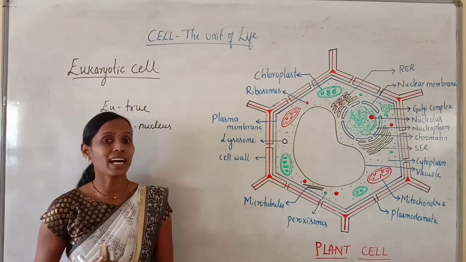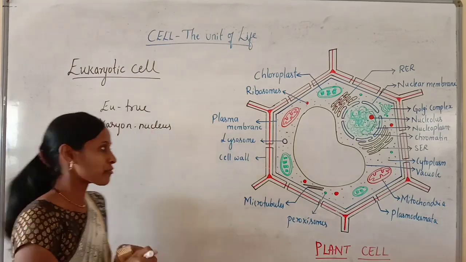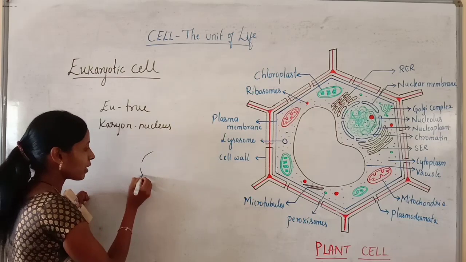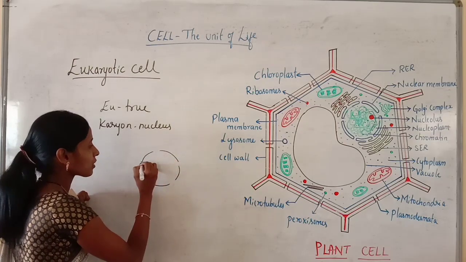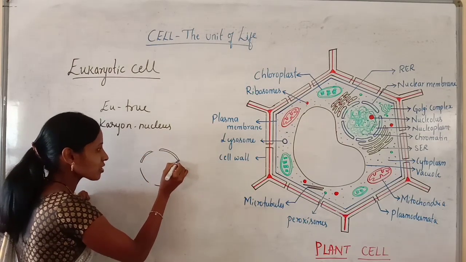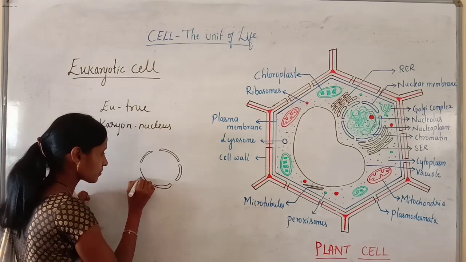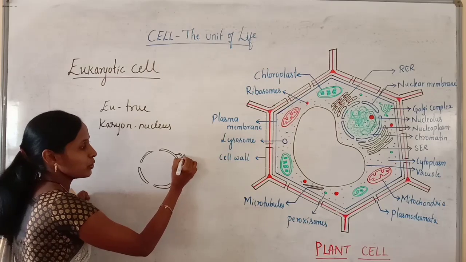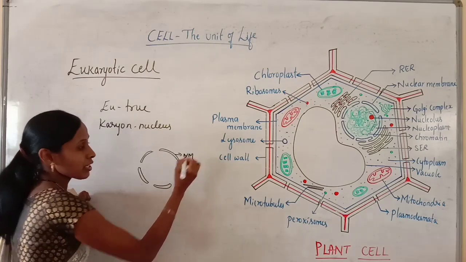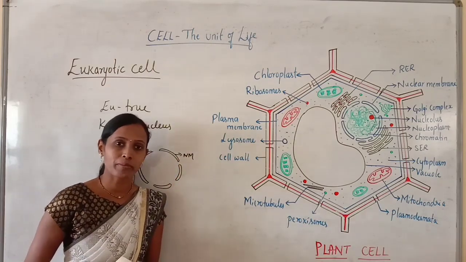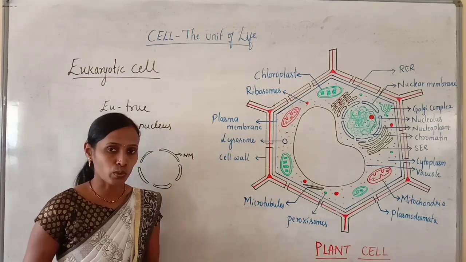So what exactly is a true nucleus? If a nucleus is bounded by a specific or definite nuclear membrane, such a nucleus is called a true nucleus. So this is the nuclear membrane. If we find the presence of a nuclear membrane, such a nucleus is called a true nucleus.